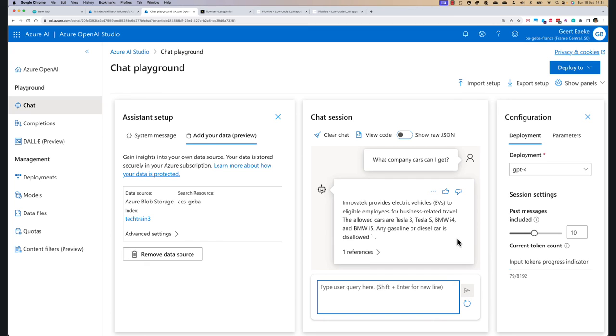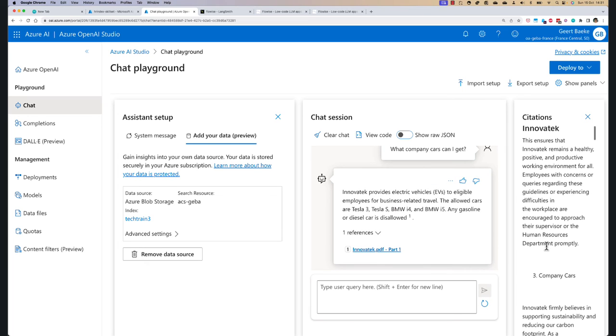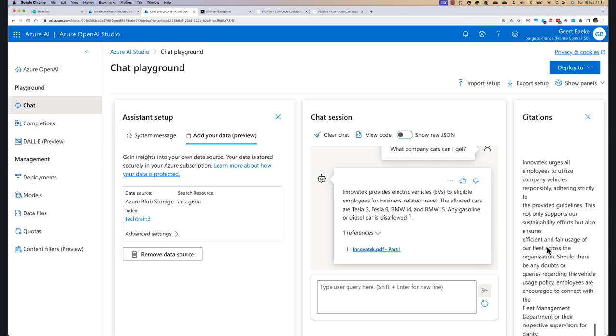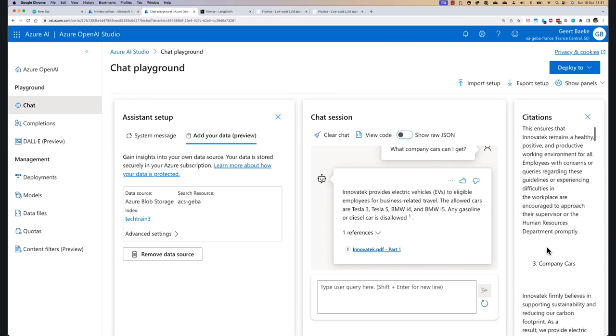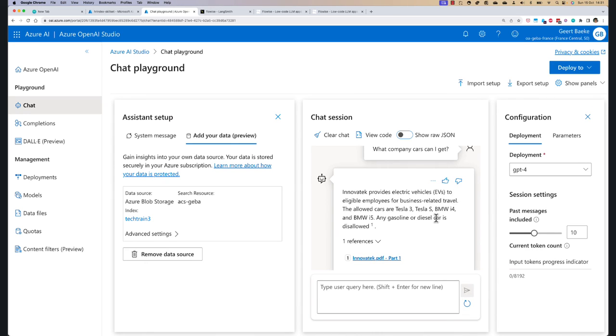This is in my document. It says indeed that we provide only 4 types of models, quite nice, and no gasoline or diesel cars. They're not allowed. This thing also comes with references, so it can give me a reference to the actual content, right? This is a citation. This is not the whole document. This is a part of the document. But that's great. This works.